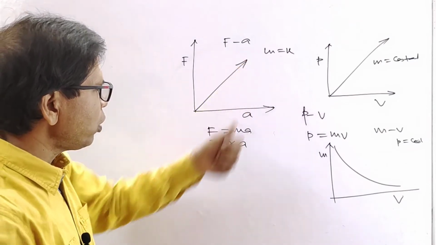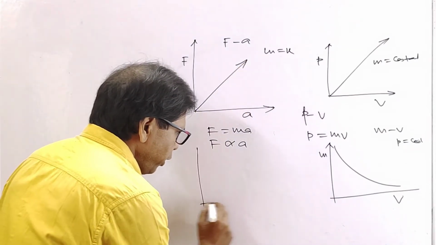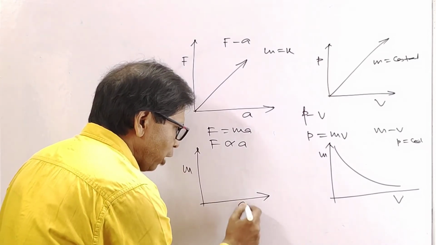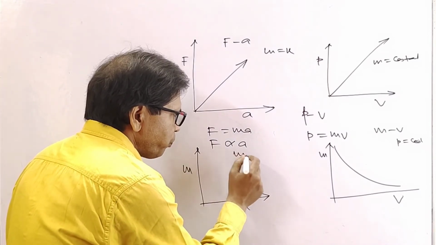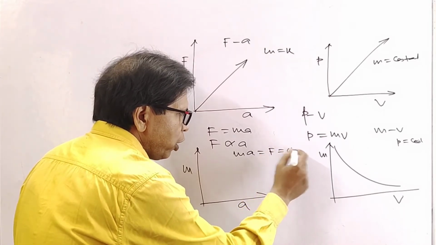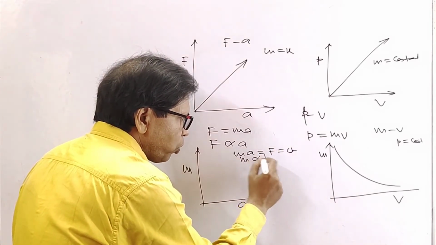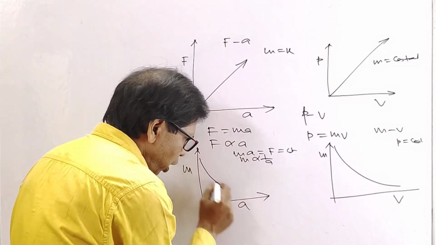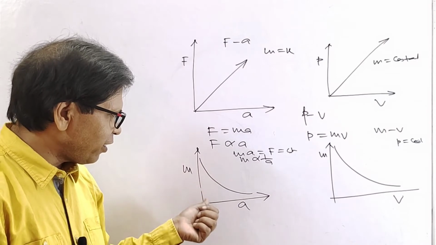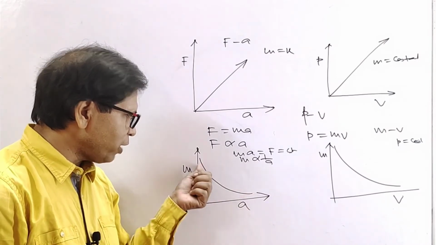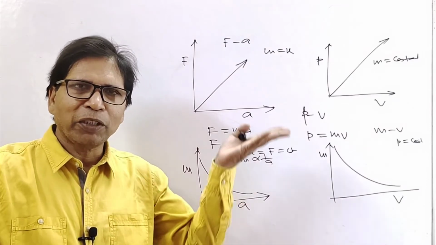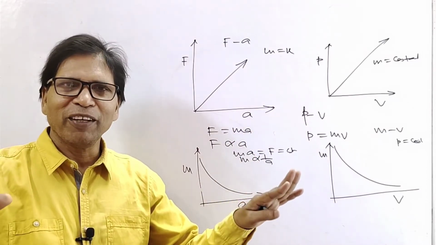Now when force is constant, the graph between m and a becomes a rectangular hyperbola. Here F is constant, so m is inversely proportional to a, so this graph is a rectangular hyperbola. In this case the acceleration or mass can never be 0, because if one is 0, the other becomes infinity. This is not possible.